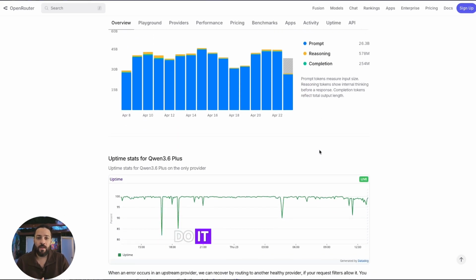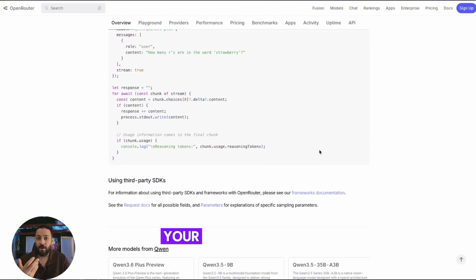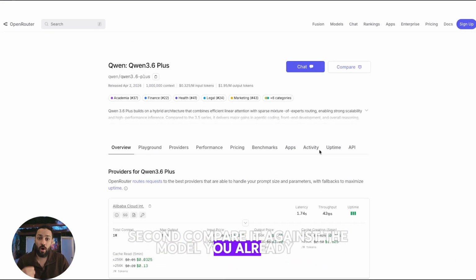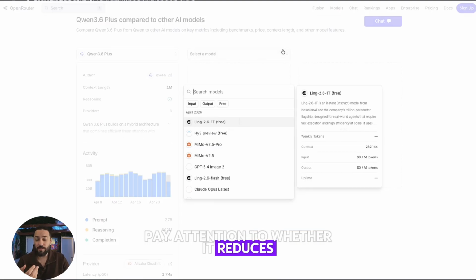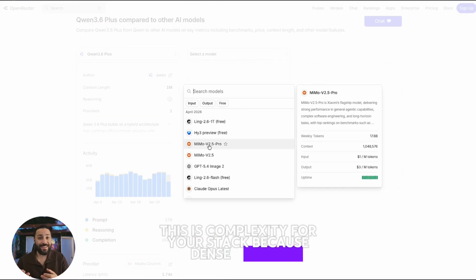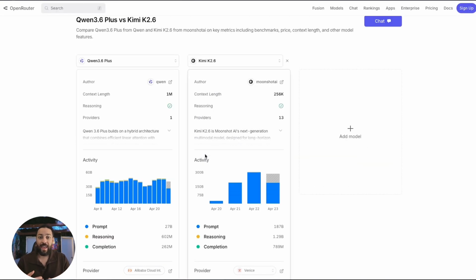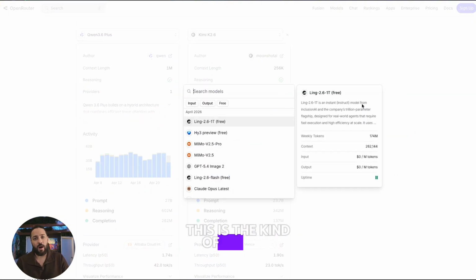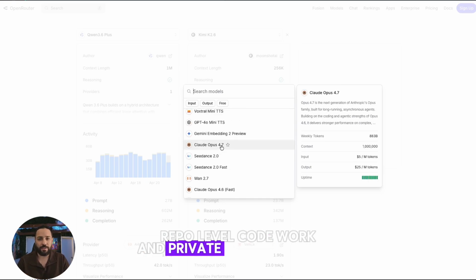So what should you do with it? First, test it on real tasks, not vibes. Use your own repo, your own docs, your own workflows. Second, compare it against the model you already use for coding or research. Third, pay attention to whether it reduces complexity for your stack, because dense models are often easier to serve than giant MOE systems. And fourth, if you run Spin the Block style workflows, this is the kind of model I would test for research pipelines, repo-level code work, and private internal agents.